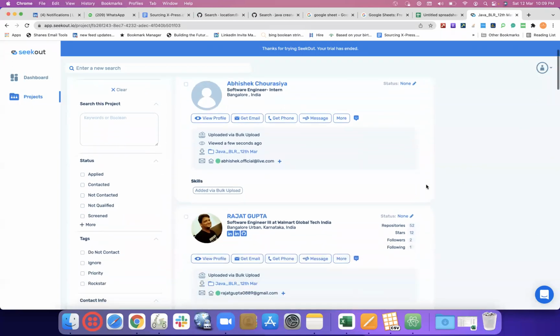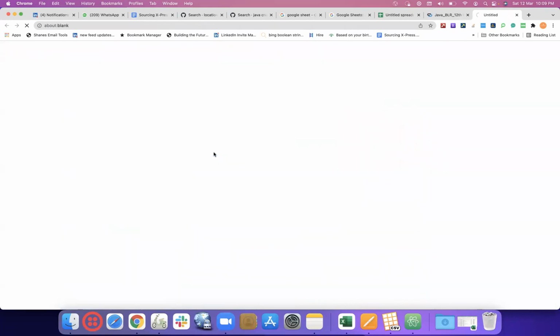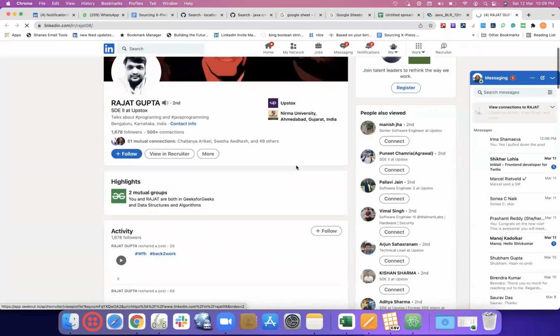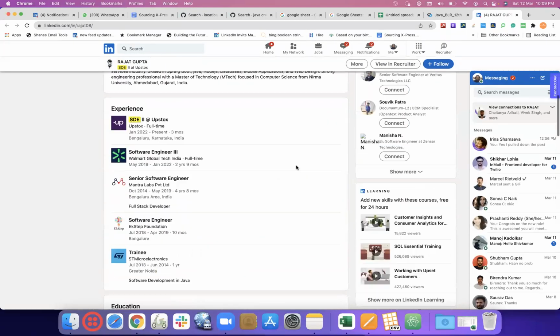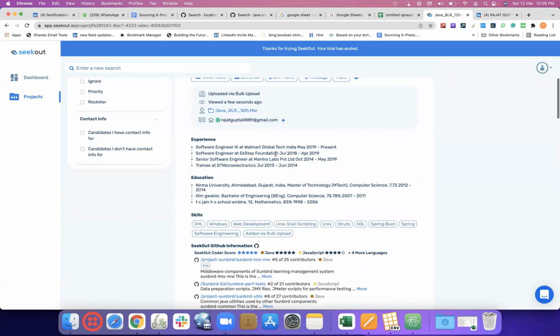Let's go further. Okay, now here we have their GitHub and LinkedIn, both clubbed together. Yeah, this is a complete clubbed profile. Though in Seekout it says Walmart, the person would have recently changed. But if you see, we have nice enriched profiles based on their LinkedIn information.